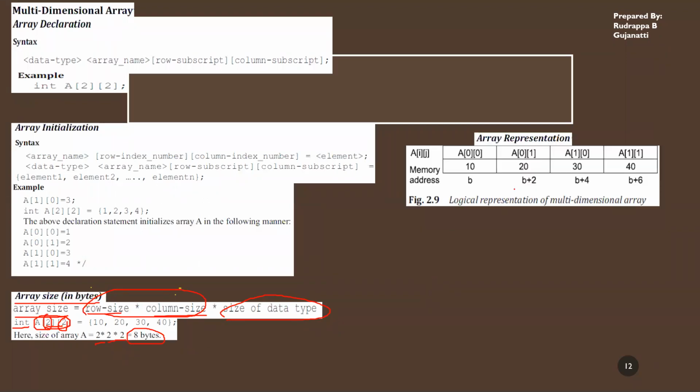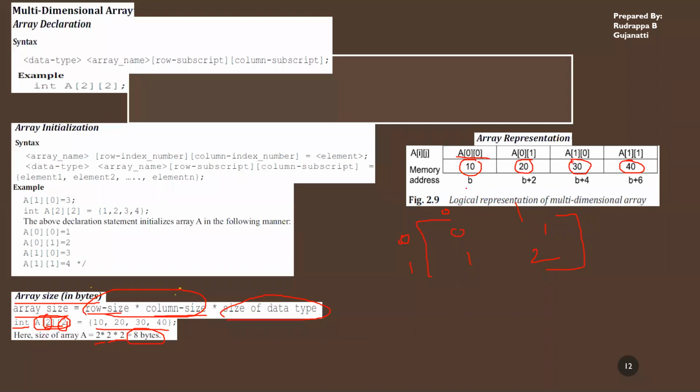So this is how it goes around. Again, if I have to access the address, this is how I access the addresses. It will be stored in contiguous memory locations. While representing, we might represent it in this form, that is 0, 0, 1, and 1. So these are the indexes we are specifying. For representation purposes we might take it in this form, but it will be stored in continuous memory locations. If you observe, A of 0, 0 is stored with the first number they have specified. Then 0, 1 is this one, 1, 0 is here, and 1, 1 is stored with 40.